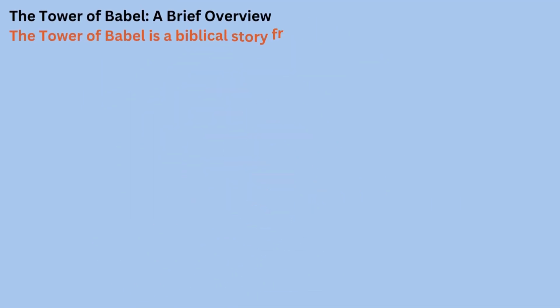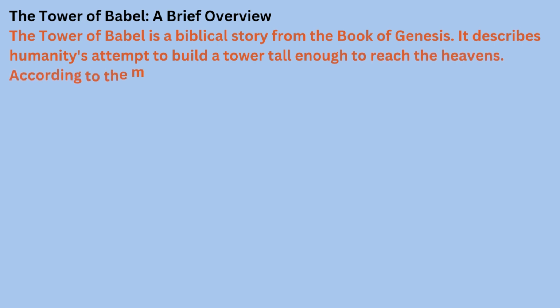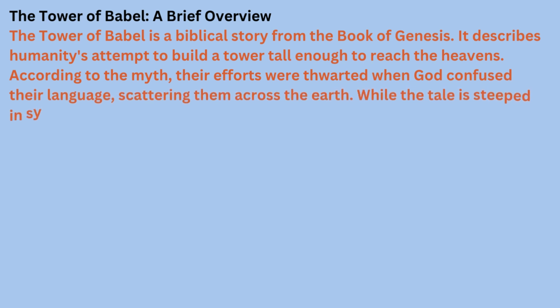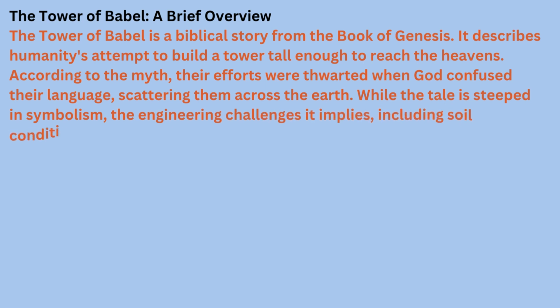The Tower of Babel, a brief overview. The Tower of Babel is a biblical story from the book of Genesis. It describes humanity's attempt to build a tower tall enough to reach the heavens. According to the myth, their efforts were thwarted when God confused their language, scattering them across the earth. While the tale is steeped in symbolism, the engineering challenges it implies, including soil conditions, are fascinating to analyze.